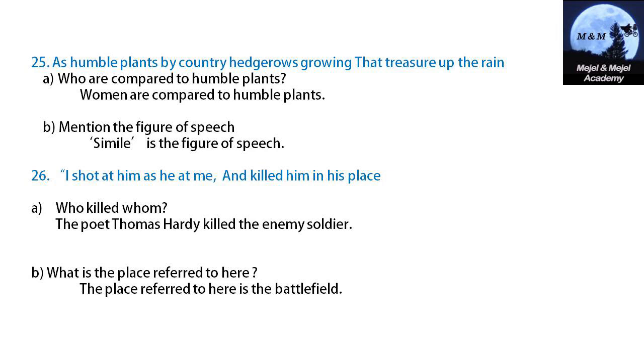Who are compared to the humble plants? Women are compared to the humble plants. Mention the figure of speech. Here again there is as. Simile is the figure of speech. I shot at him as he at me and killed him in his place. Who killed whom? The poet Thomas Hardy killed the enemy soldier. What is the place referred to here? The place referred to here is the battlefield.